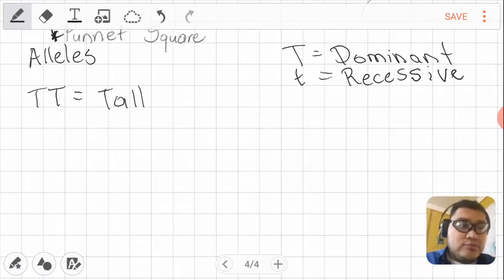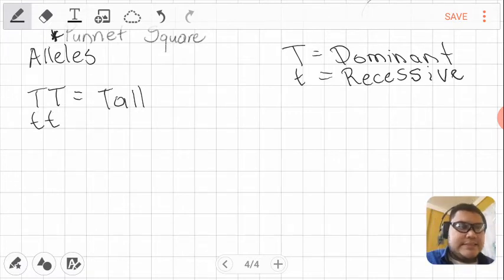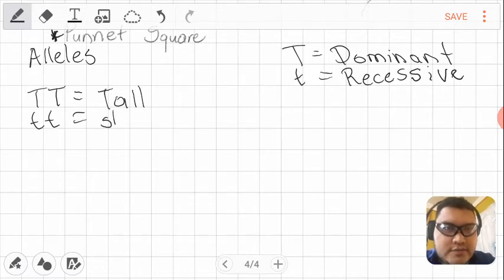The dominant, you always have to write it first. The capital letters always will go first. Now, for example, the recessive characteristic, if a plant is short, will have lowercase t, tt. Okay, this will be short.